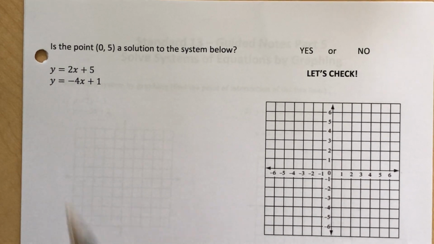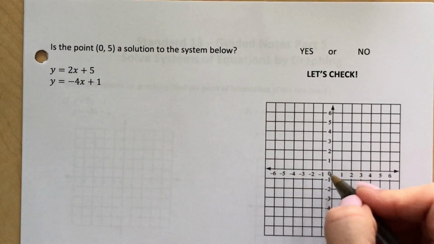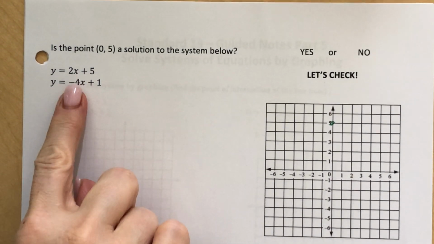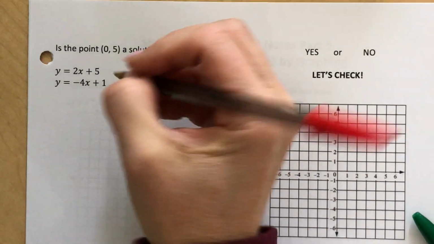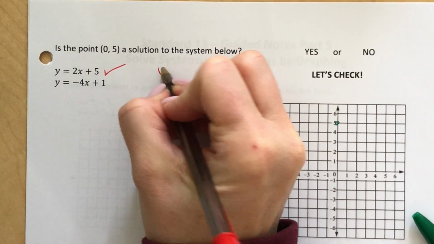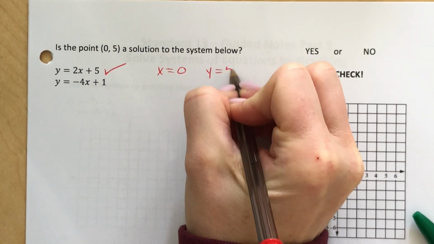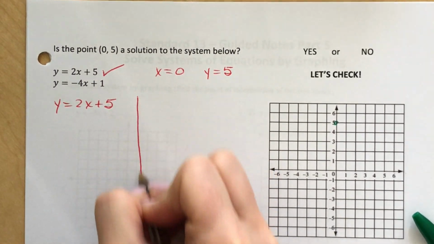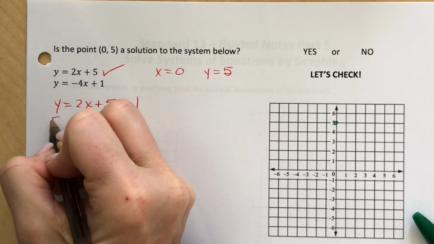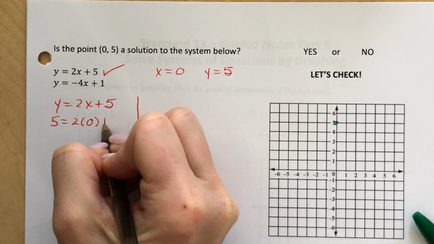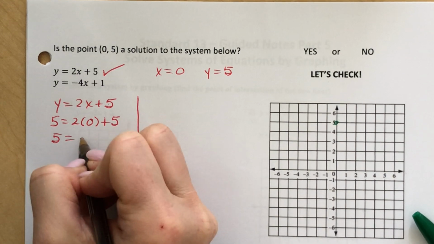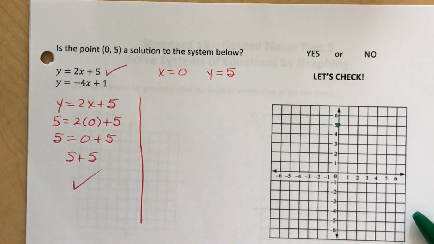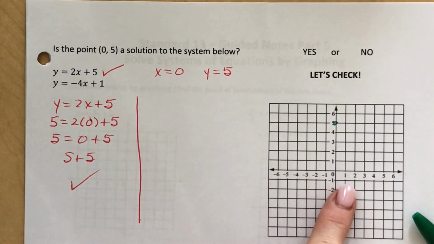Now I want to know if the point (0, 5), which by the way means don't go left or right, but go up 5, is the point of intersection if I were to graph these two. So let's do what we just did. If x is 0 and y is 5, and I do y equals 2 times the x plus 5, will that balance? Let's say y is 5. 2 times the x, which is 0. 0 times anything is 0. And 0 plus 5 is 5. So far, so good. Check, meaning I know if I were to graph this line, it will go through (0, 5).